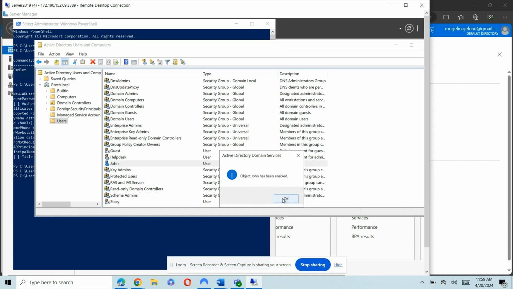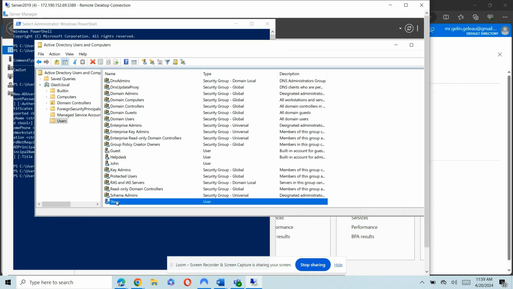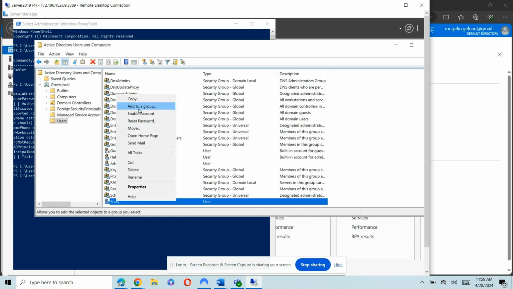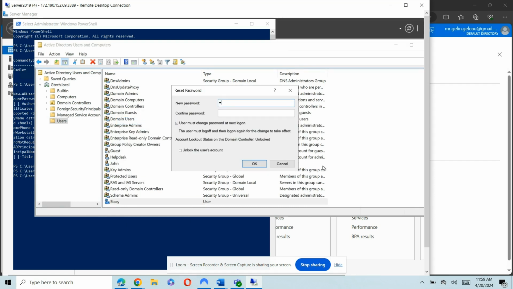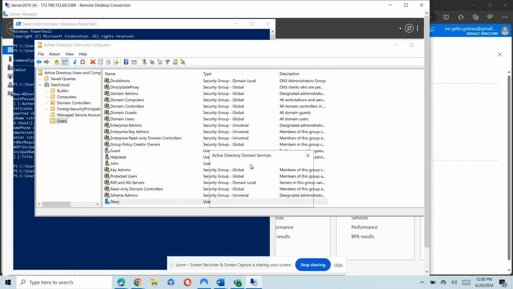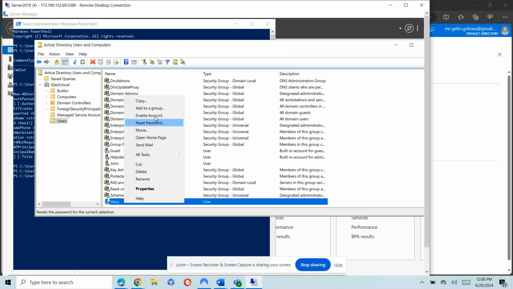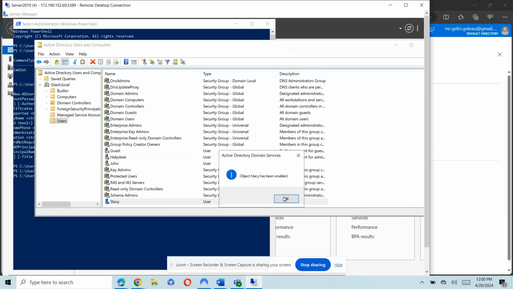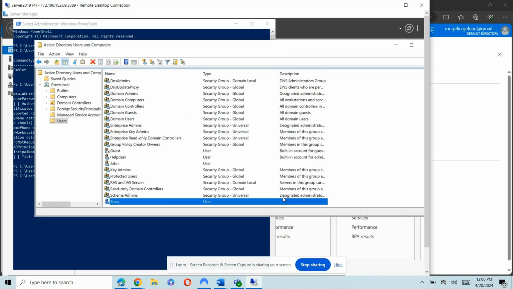It has been enabled, perfect. And let's do the same for Stacy. Right click on Stacy, reset password, create a password, and unlock the user's account. The password of Stacy has been changed, and let's enable the account. Stacy has been enabled, perfect.